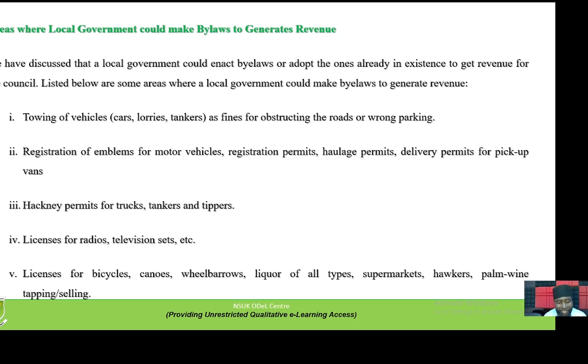So you see all those areas. If local government truly wants to generate revenue, even a bicycle that you see moving anyhow must have a license. Canoes, wheelbarrows, there must be a license. An amount of money should be paid, maybe monthly, on that wheelbarrow, and that will serve as a very good source of government revenue.